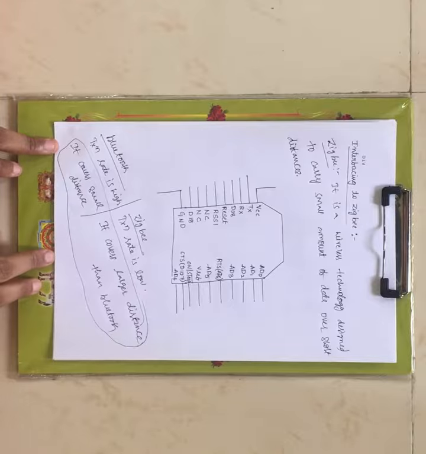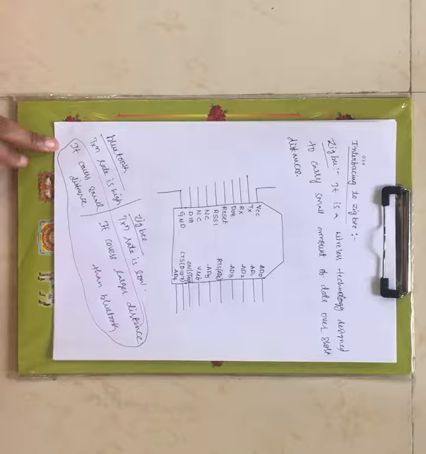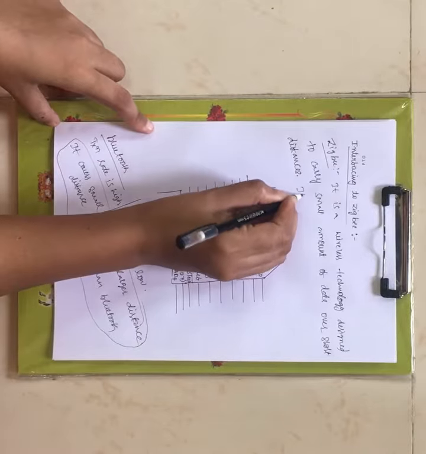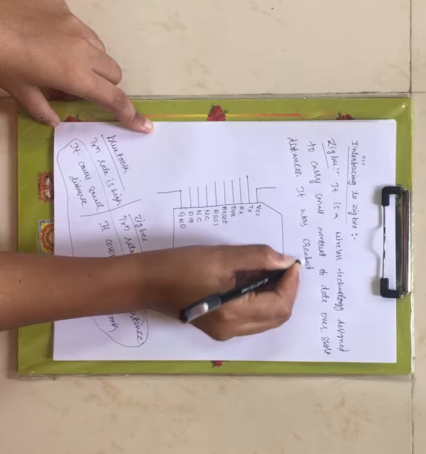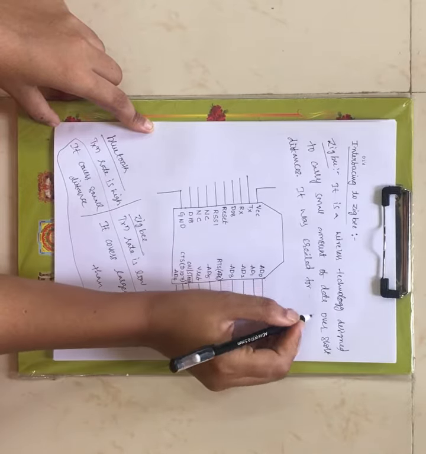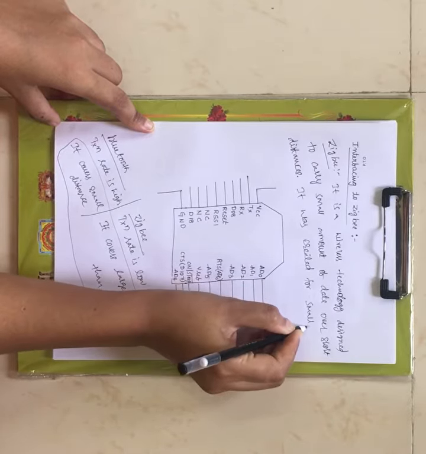Now Zigbee is a wireless technology designed to carry small amount of data over short distance. It was created for small applications, low cost.